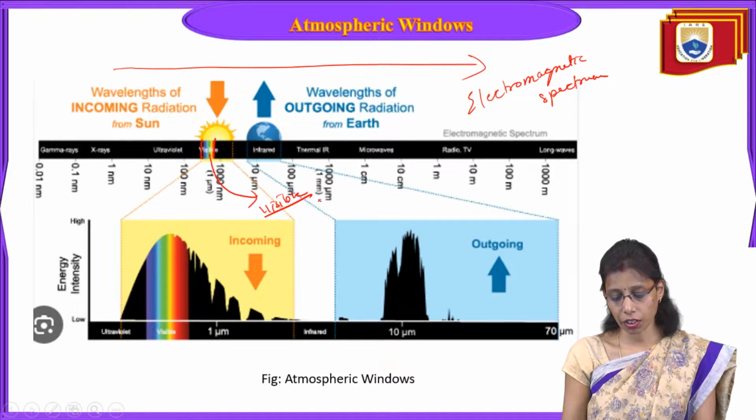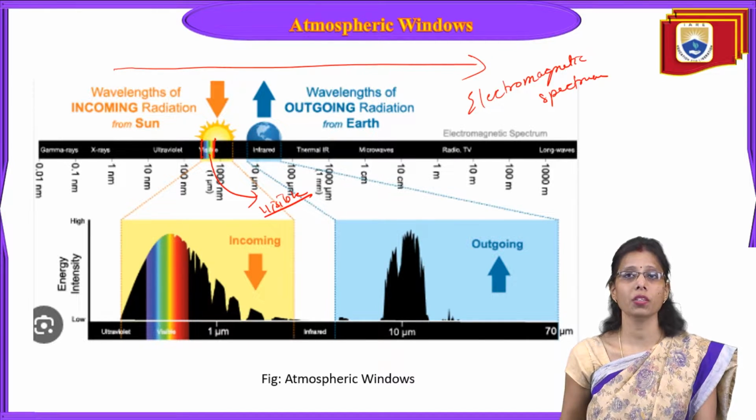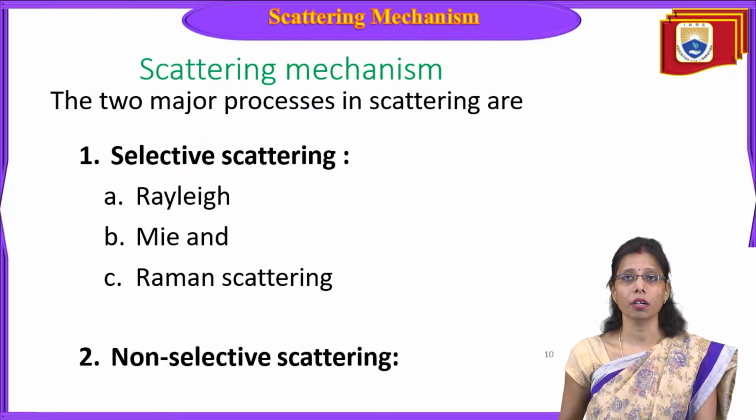This visible region is the atmospheric window from where the radiation can pass through and reach the ground. Generally, when it interacts with the atmosphere, as we discussed in the previous slide, two mechanisms happen: one is scattering and the other is absorption.